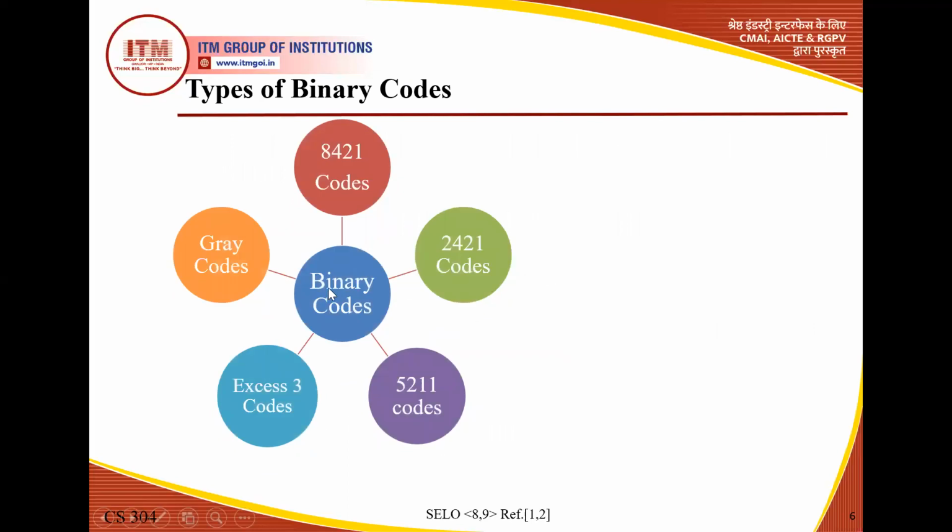So basically we have different types of classification like weighted code, non-weighted code, reflective code, sequential code, alphanumeric code, error detecting code. But we are basically talking about some of these codes. The binary codes are divided as